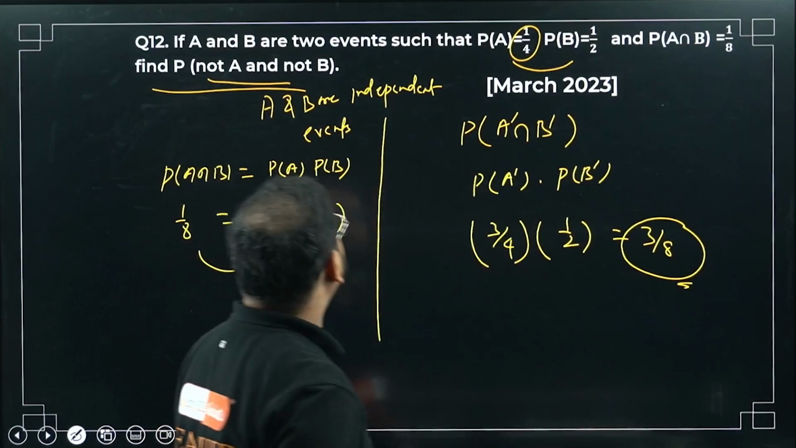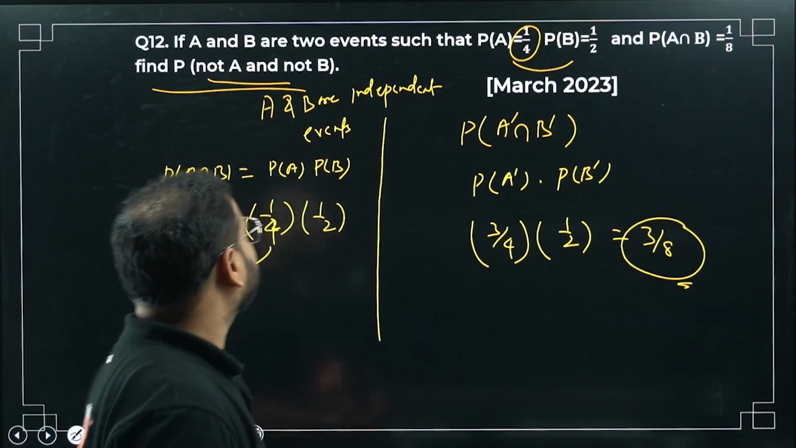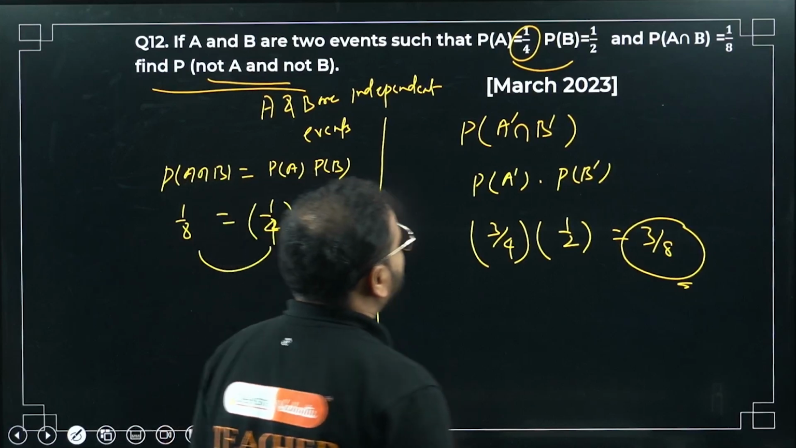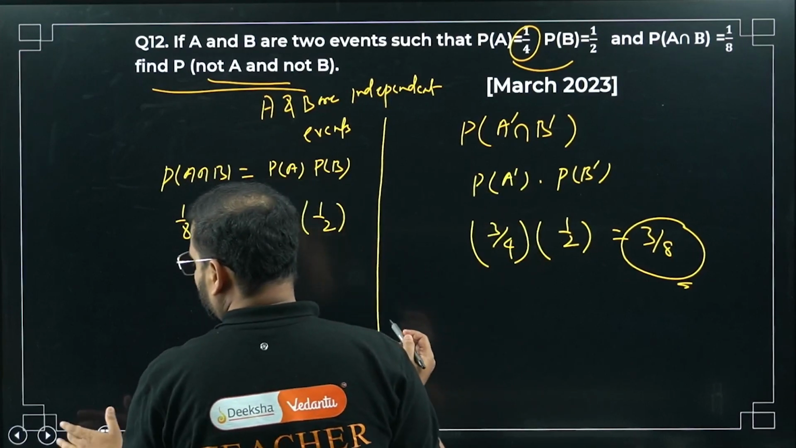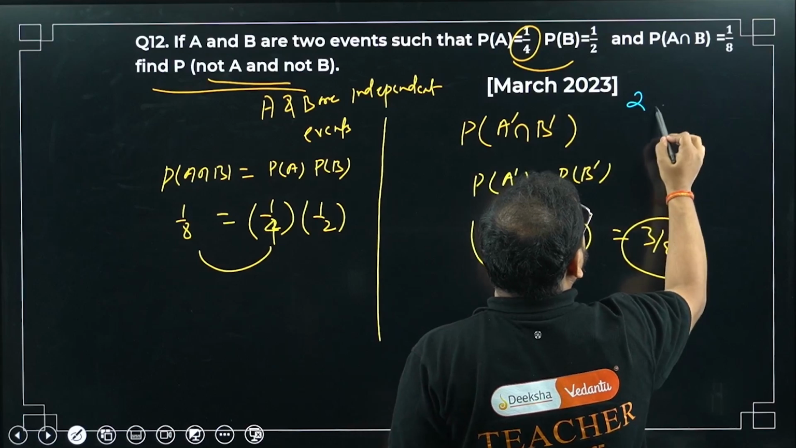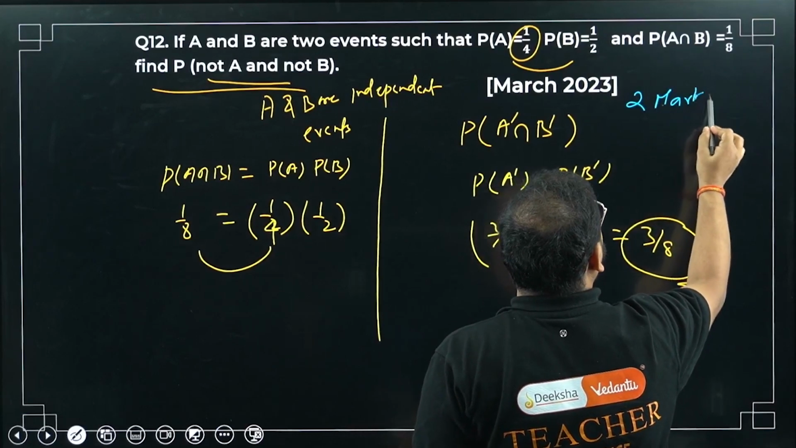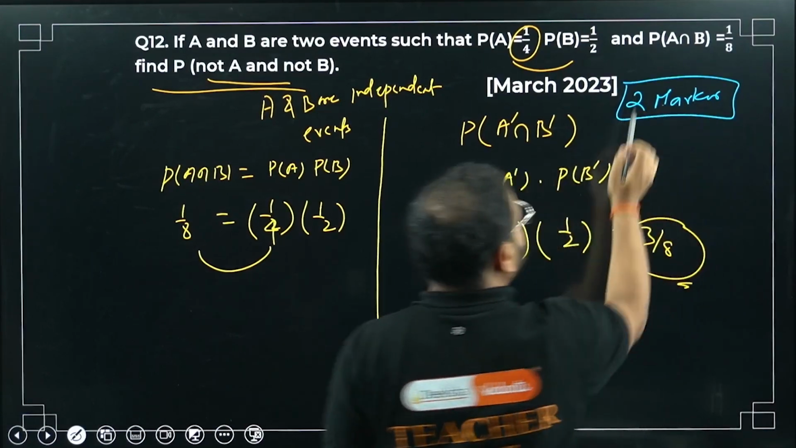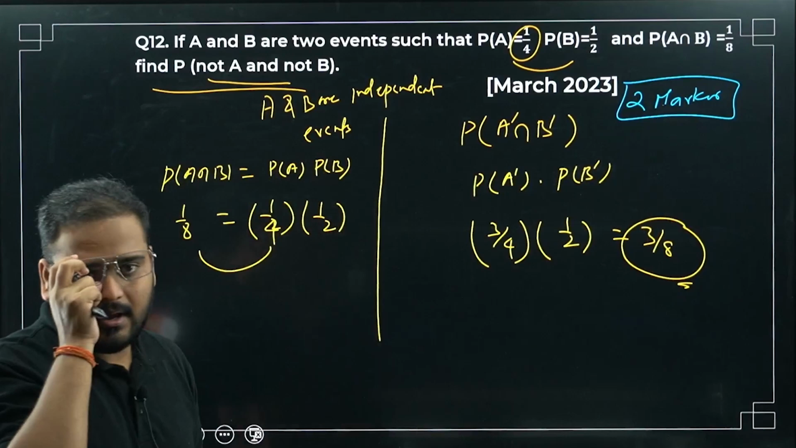Please check. Have a look. Again, this can be expected in your 2-marker category. This can be asked in your 2-marker category, so very, very important. The other one was only an MCQ.